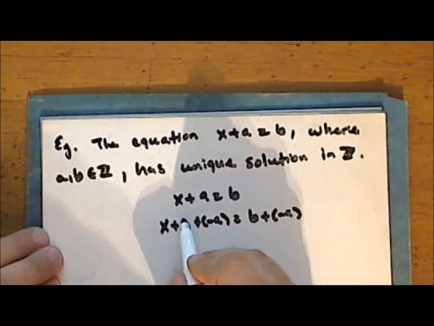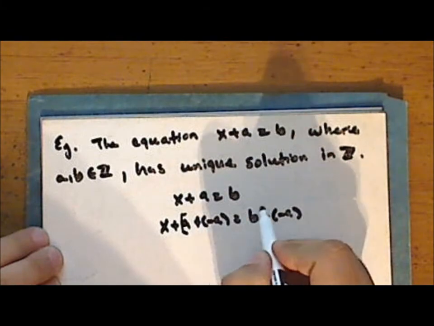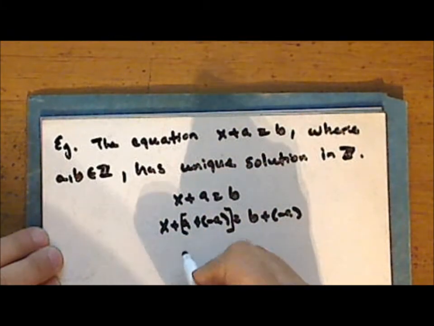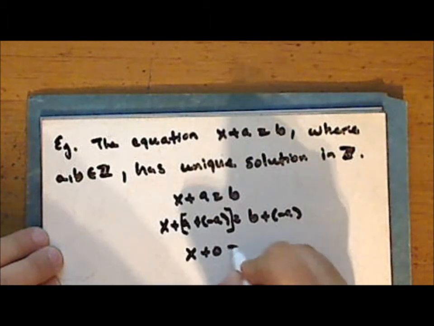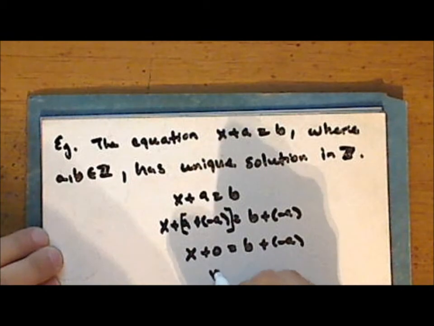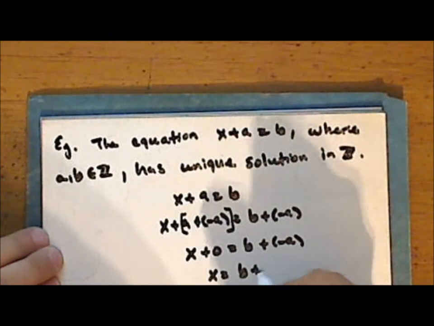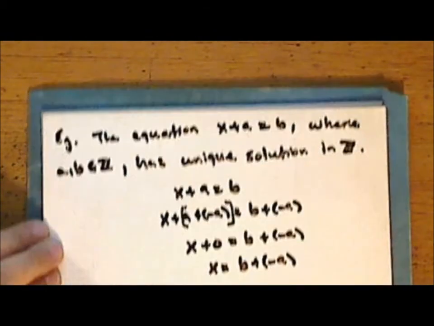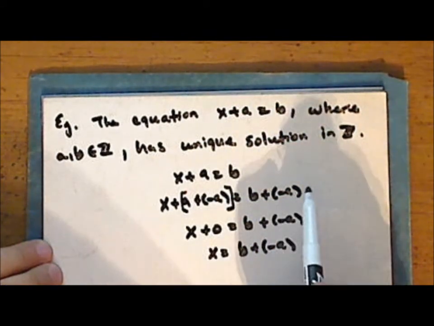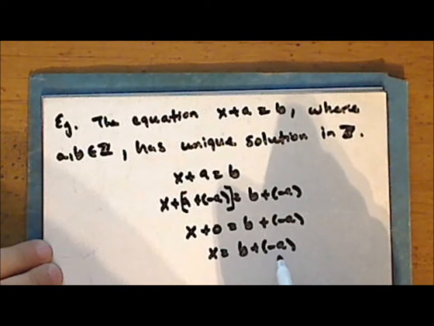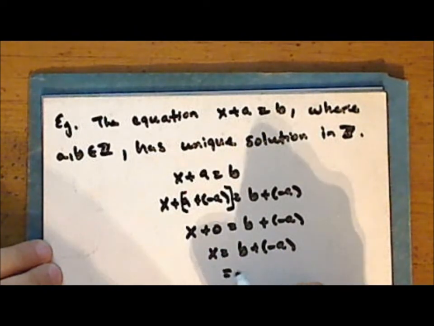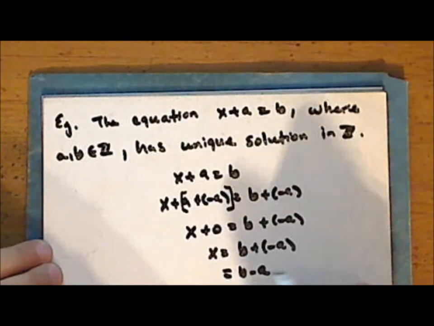And as we are in a group, the operation is associative, and so we can regroup the terms any way we like. And so we have x plus 0 is equal to b plus the opposite of a, or more simply, x is equal to b plus the opposite of a. Now, as each element in the set of integers under addition has an inverse, subtraction is defined, and so we could state this as b minus a.